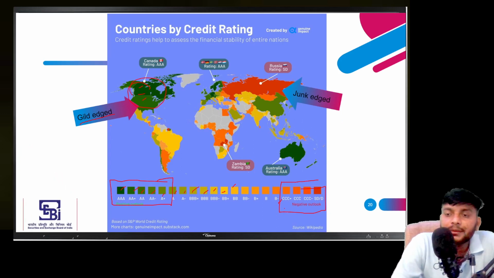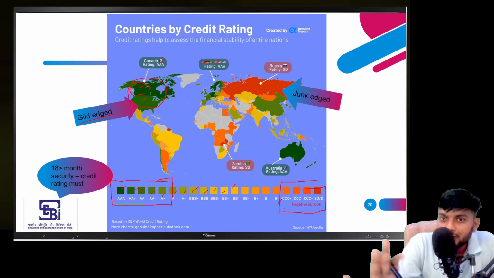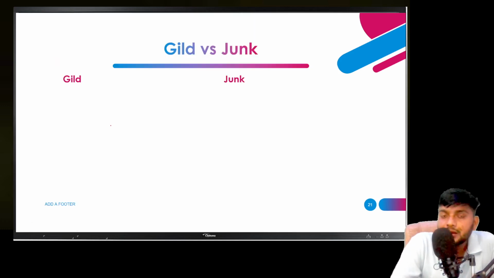In India also, SEBI notified that if you are issuing a security for more than 18 months, you must get a credit rating, meaning you have to identify which category you fall into, and then you can issue the security into the country.